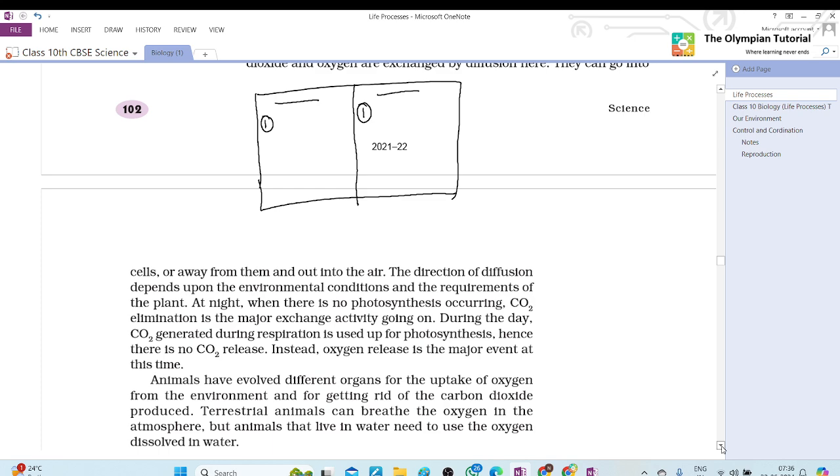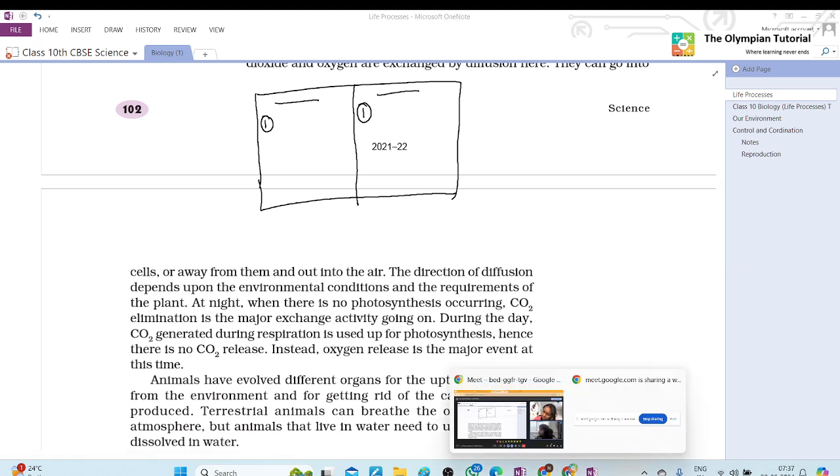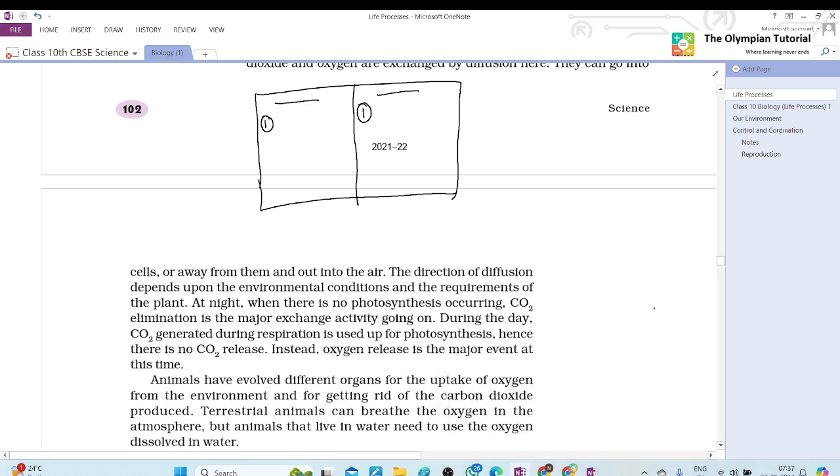Next, aerobic respiration takes place in mitochondria and anaerobic in cytoplasm. Written, ma'am. Third point of aerobic respiration.